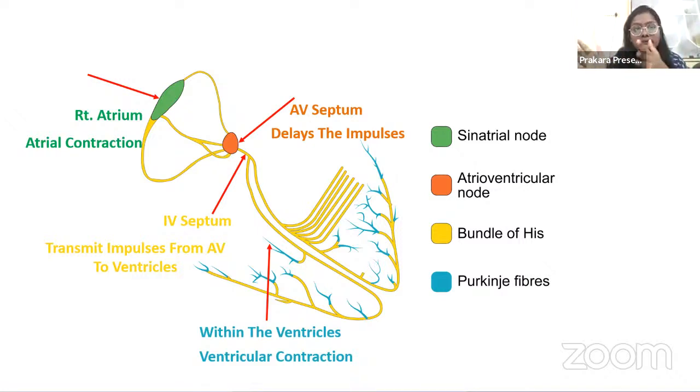Whenever the heart is not beating in a rhythmical format, or these conduction events, whatever I've told you, are not taking place in a sequenced manner, then it will lead to a rhythm disturbance, which is nothing but arrhythmias. Okay. So arrhythmias are the irregular heartbeats. Now these irregular heartbeats can be of any type. There could be an increase in the heart rate, or a decrease in the heart rate. There could be an extra heartbeat, or the disappearance of some heartbeat. All of these come under arrhythmias.